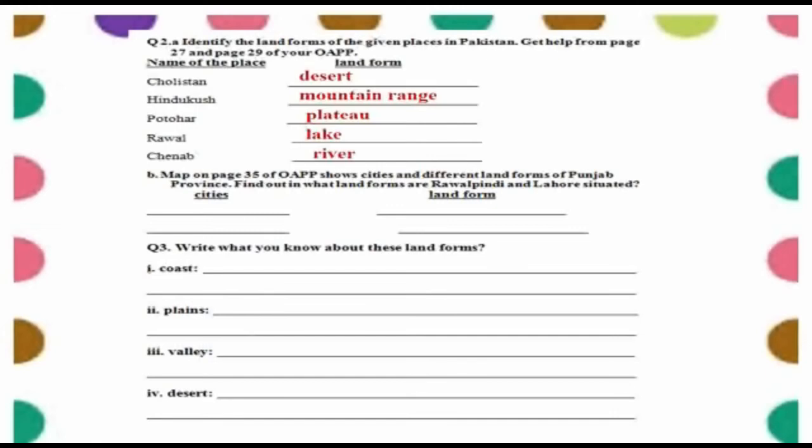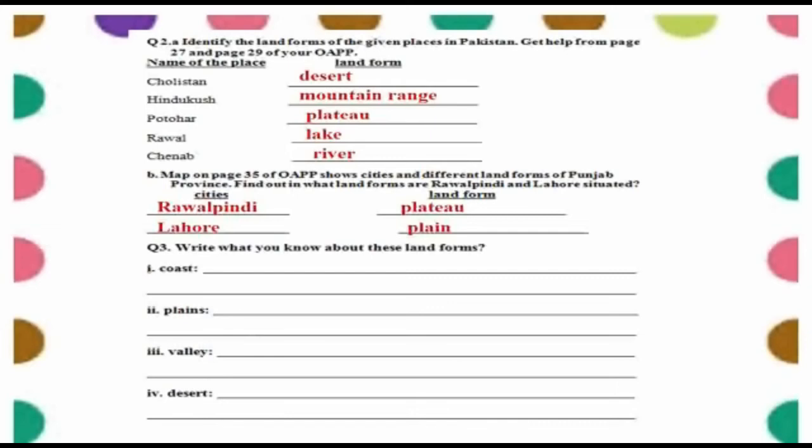Now we will discuss question number 2B part. Map on page number 35 of your Atlas book shows cities and different landforms of Punjab province. Find out in what landforms are Rawalpindi and Lahore situated. So where there are cities, we will write the names of Rawalpindi and Lahore. So what is the landform of Rawalpindi? Rawalpindi is a plateau. And what is Lahore? Lahore is a plain.